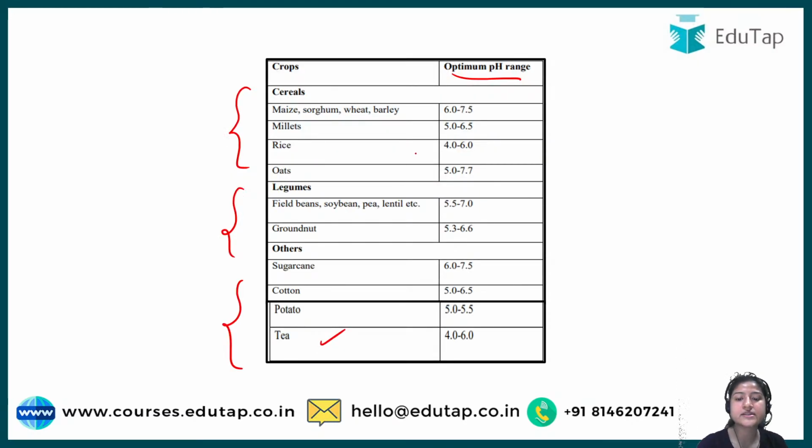Okay, so rice we can see as 4 to 6, so it is acidic in nature. Oats is also somewhat slightly acidic, right? Then we had millet. Millet, as you can see, is slightly acidic in nature, right? And for tea also, the nature is acidic only. So this is the optimum pH range. It does not mean that if you cultivate these crops at a slightly higher or lower pH, there should be a larger difference; they can grow slightly above or below. But yes, this is the best suited pH for the particular crops to grow.